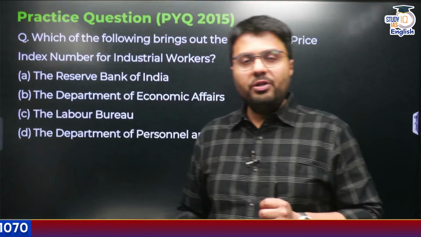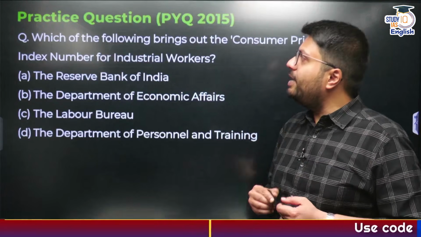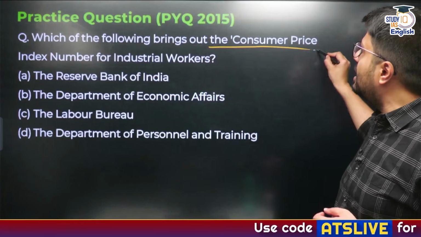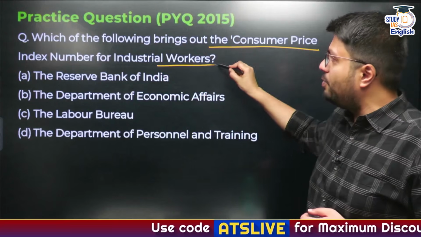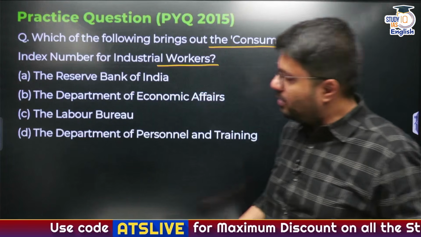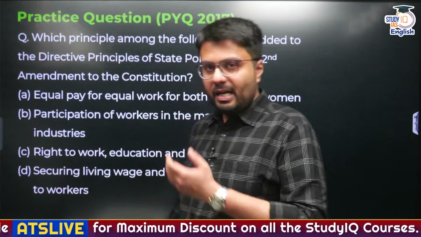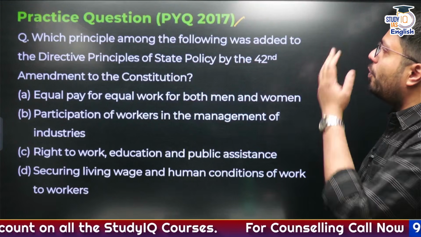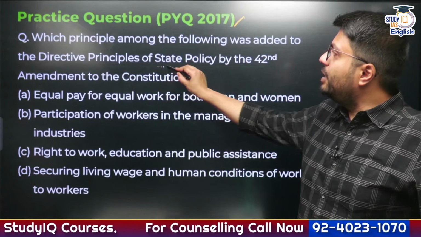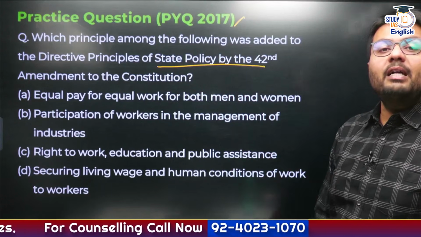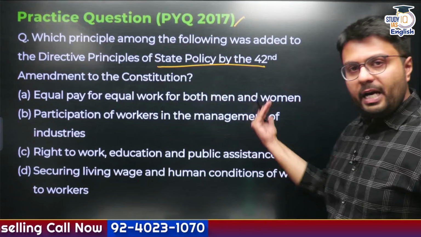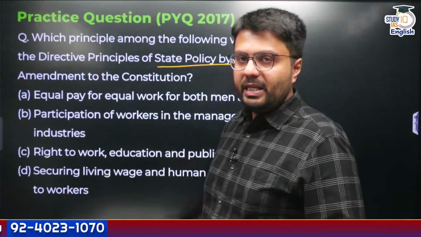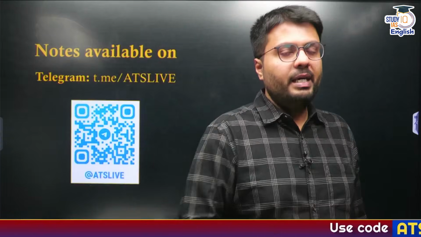Now, this is the question that I wanted you to solve. This one is from 2015. Which one of the following brings out the consumer price index number for industrial workers? Please do let me know the correct answer to this question. And another question from 2017: which principle among the following was added to the directive principles of state policy by the 42nd amendment to the Constitution? Do let me know the correct answers for both of these questions in the comment section, and the ones who get it correctly would get a thumbs up from my side.